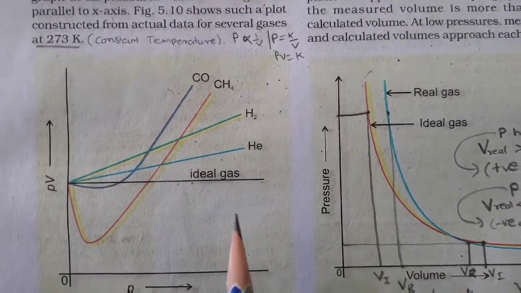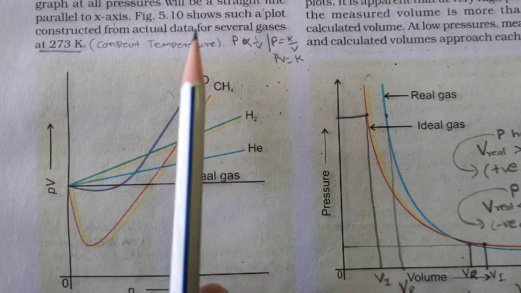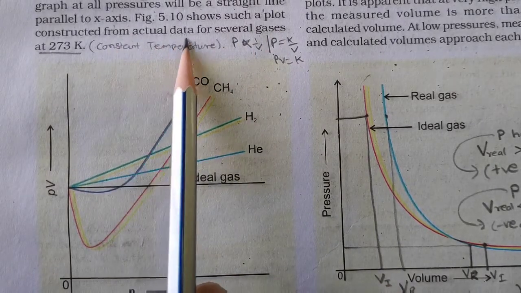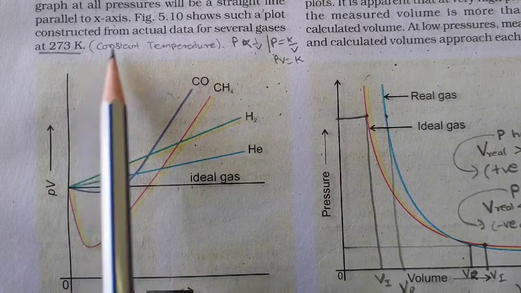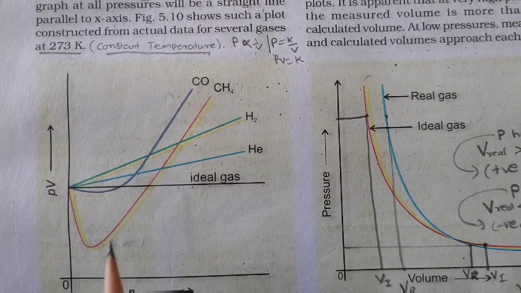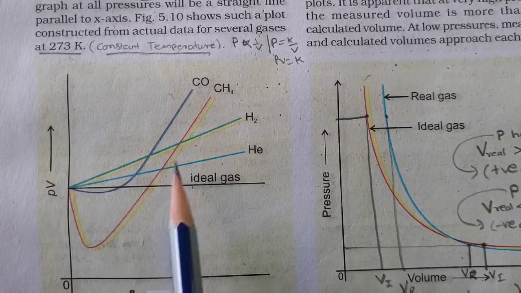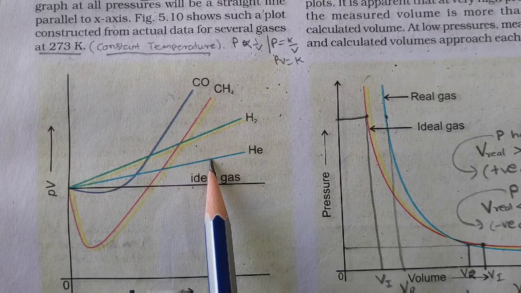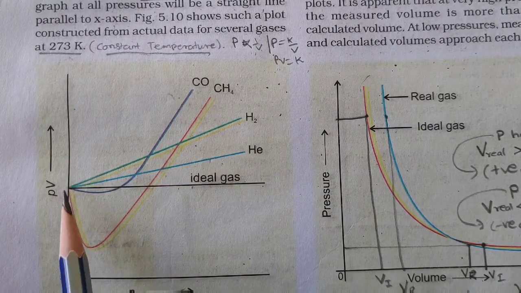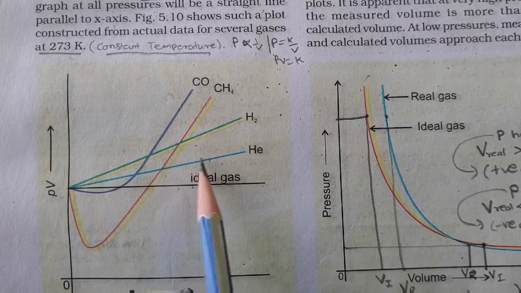Now, here in this figure 5.10 is a graph, such a plot constructed from the actual data for several gases at a given temperature. That means constant temperature. So if you see in this case, hydrogen and helium, if you increase pressure, you can see the PV value also increases.